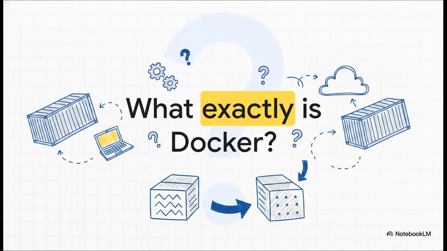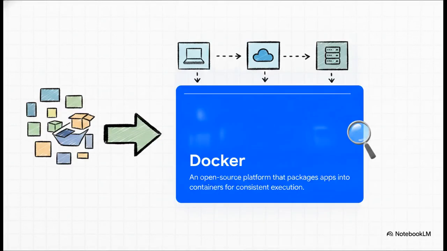If our main goal here is to totally destroy the "it works on my machine" problem, well, we need a tool that guarantees the environment where you write your code is exactly the same as the environment where you run it. And that brings us to question number 1. What exactly is Docker? Think of Docker like a giant, universal wrapper. It's an open-source containerization platform that doesn't just look at your application code. No, it literally scoops up the code, all of the dependencies, the software libraries, and the exact configuration files, and bundles the whole shebang into one single, standardized, isolated unit called a container.